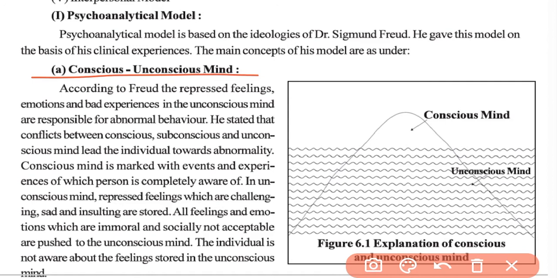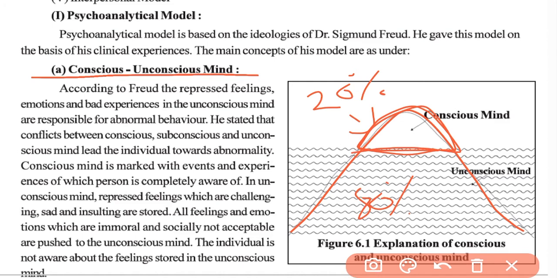Okay. And over here, Freud has given the explanation of conscious and unconscious mind based on the iceberg. In the iceberg, the tip is very narrow. Around 20% of the ice floats above the water, and about 80% is inside the water. So according to Freud, the portion that floats above the water is related to the conscious mind, and the portion that is inside the water is the same as the unconscious mind.